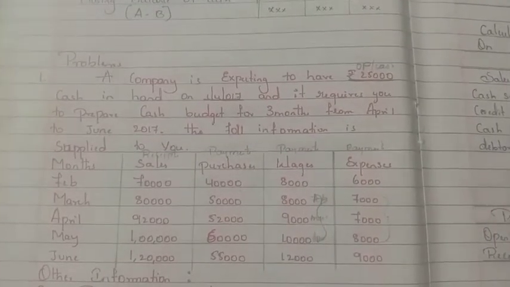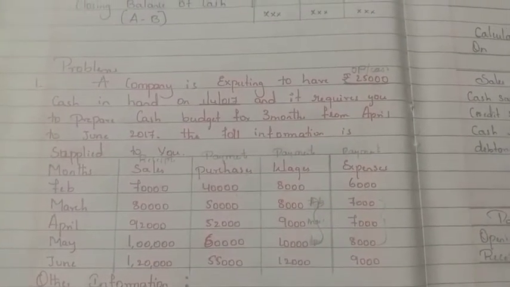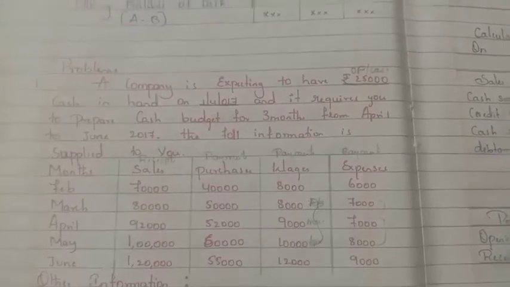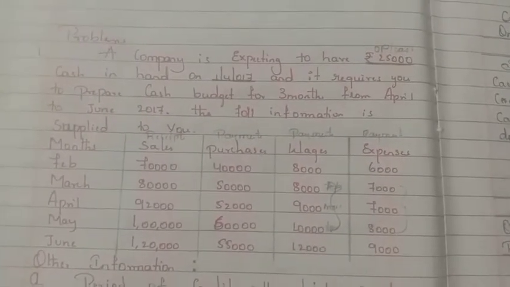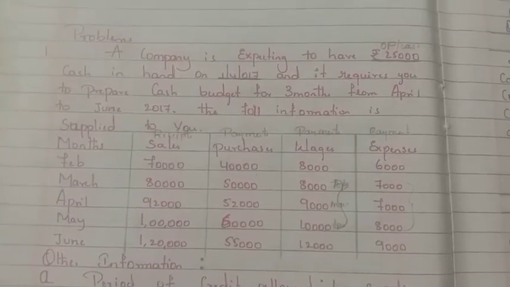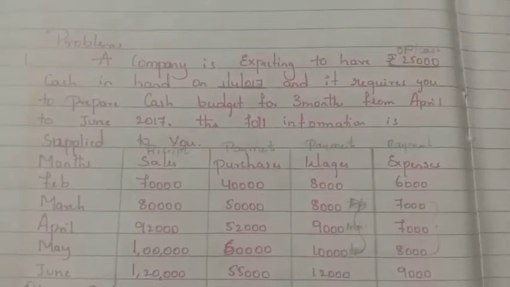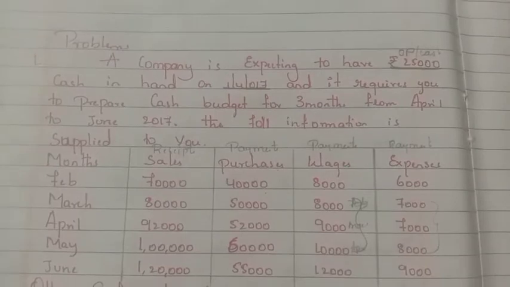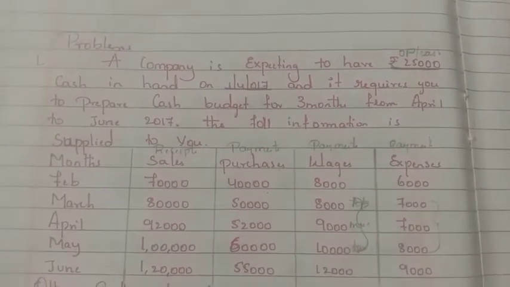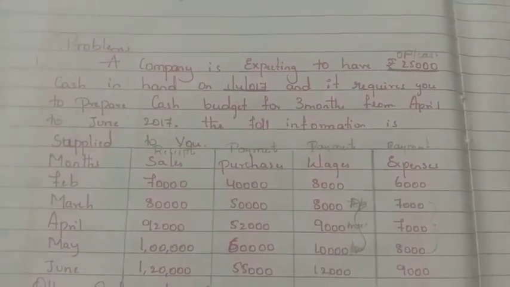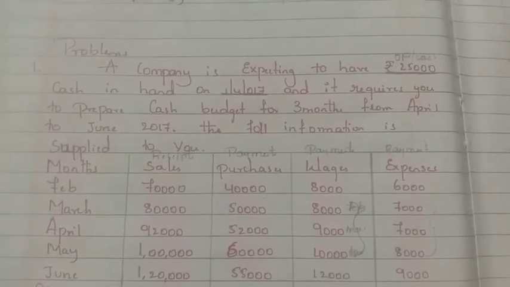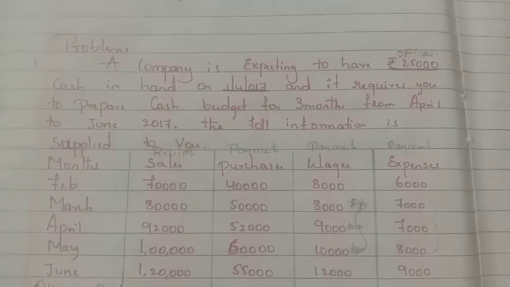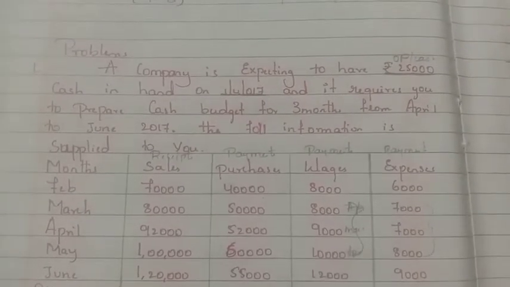Then other payments will be wages and other expenses. So first we'll go to this first problem. While doing the problem, again I'll explain. A company is expecting to have 25,000 cash in hand on 1/4/2015. So 1/4 means it is April. From the month of April, at the beginning of the month, 25,000 is there in the hands of the company.